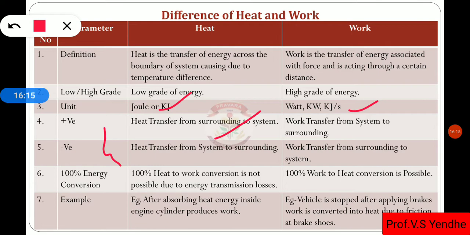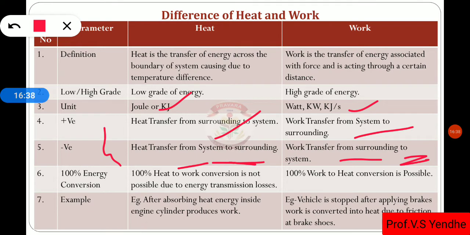Work produced is positive. Heat is negative when it is transferred from the system to the surroundings, that means heat rejected. Work rejected, that is work transferred from the surroundings to the system, is negative.